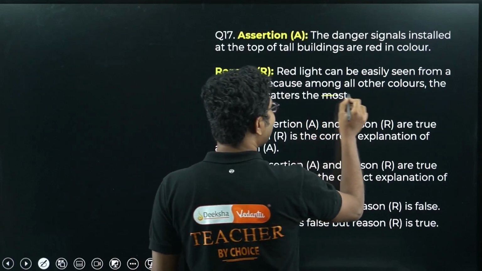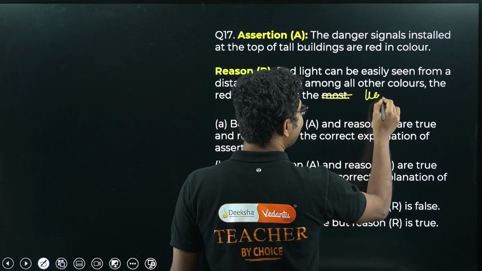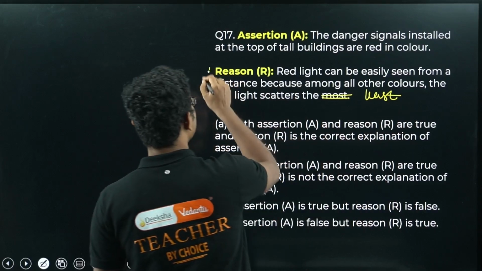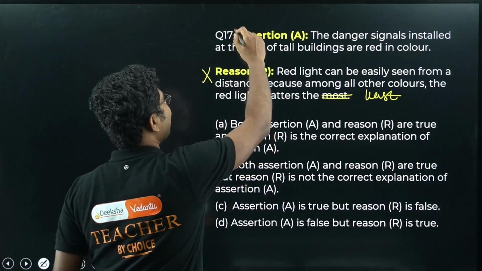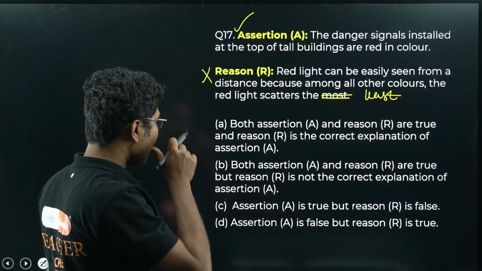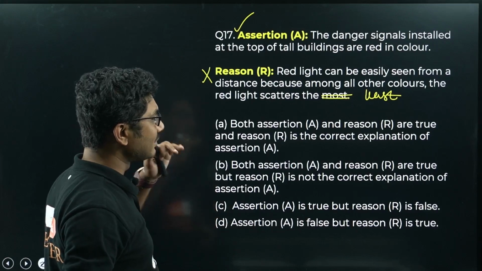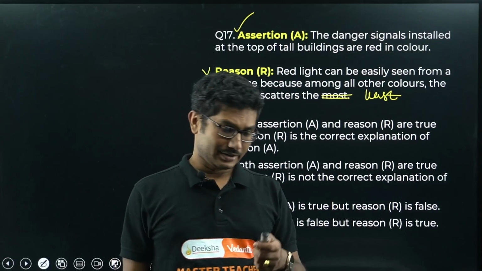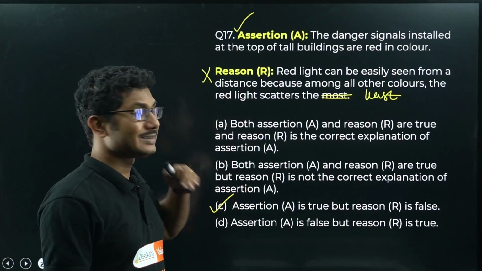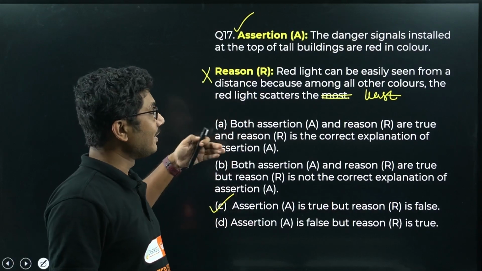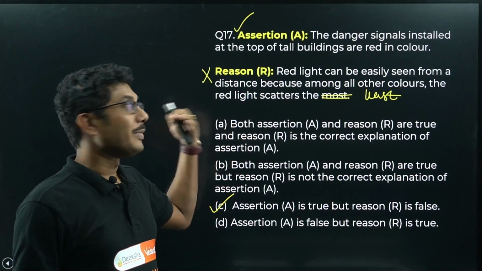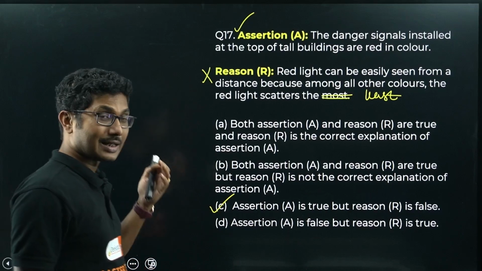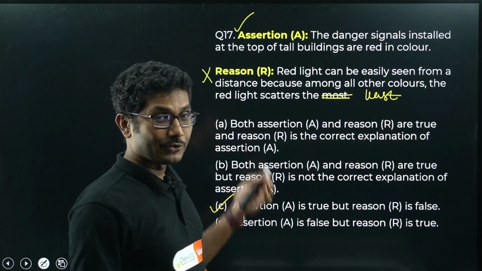It scatters not the most, it scatters the least. So definitely the reason is not correct. Assertion is correct. So the correct option is assertion A is true but reason R is false. So option C is the correct answer. Be careful while answering such questions. You might feel tempted to answer option A, but option A is not the correct answer in this case. It is the opposite.